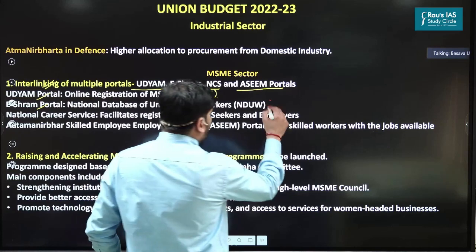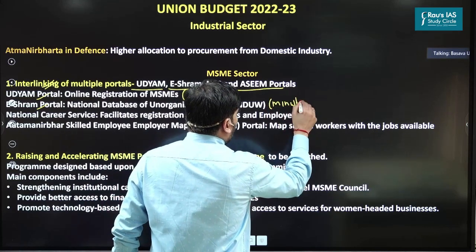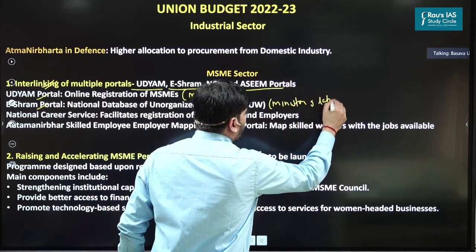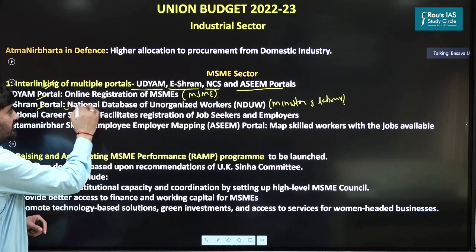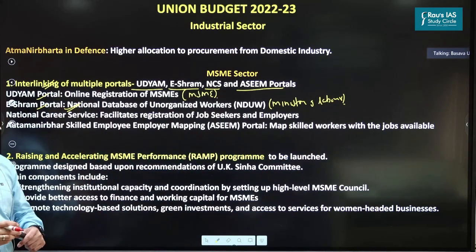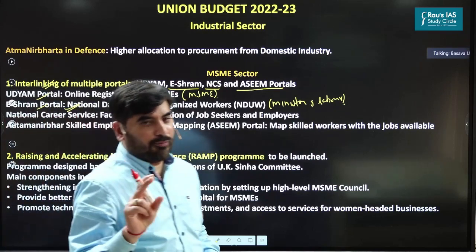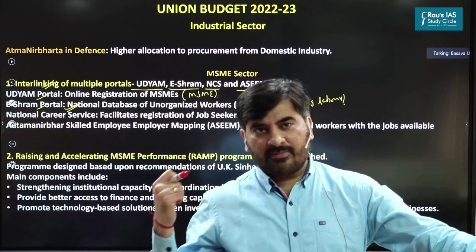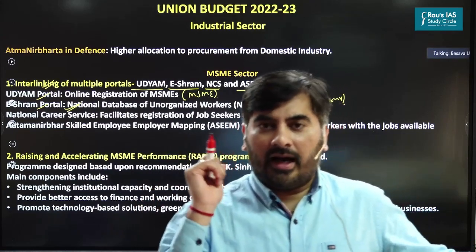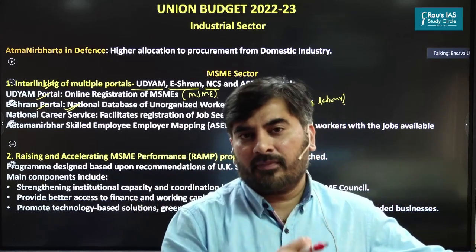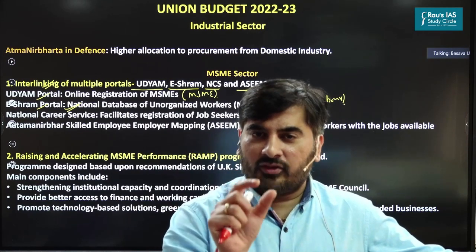Next, you have the eShram portal, which is under the Ministry of Labor. This is the first ever national level database of unorganized workers. This becomes important from the prelims perspective because this portal was recently launched. Under this portal, unorganized workers will be registered. Upon registration, they'll get a unique ID.